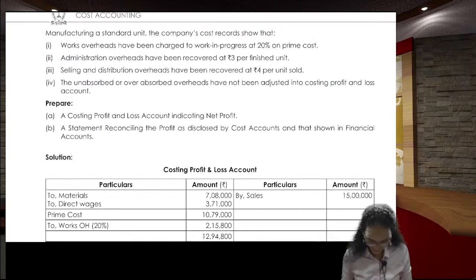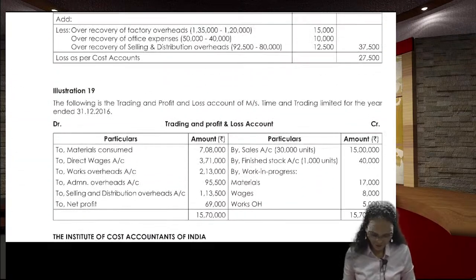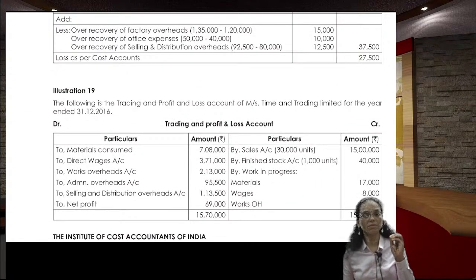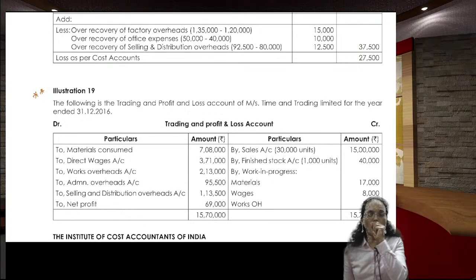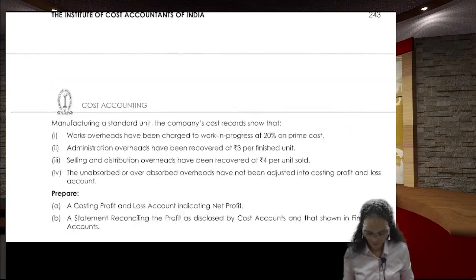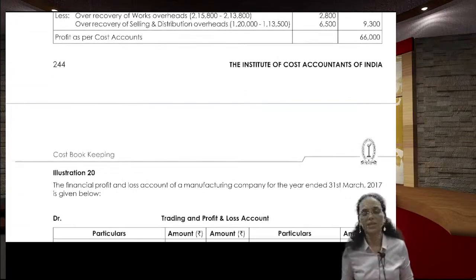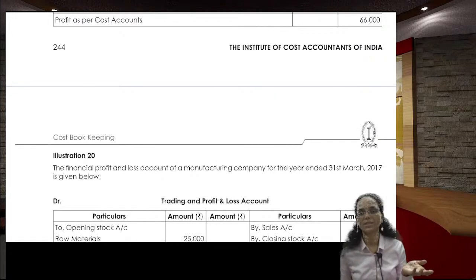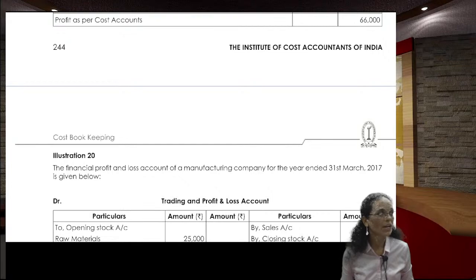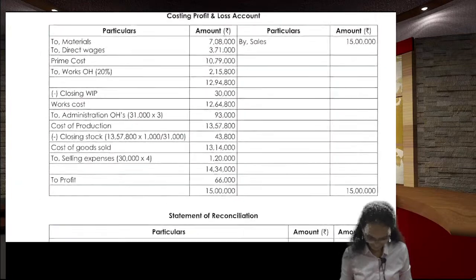Okay, everyone, again pay attention. If the question paper comes in a tough way, this type of problem can be expected. If ICMAI wants to give the question paper in a tough manner, then this type of problem can be expected. Nothing difficult is there in this problem, but you may forget one small thing, whether to take it into consideration or not. So for that, you need to pay attention. Okay, we'll go.